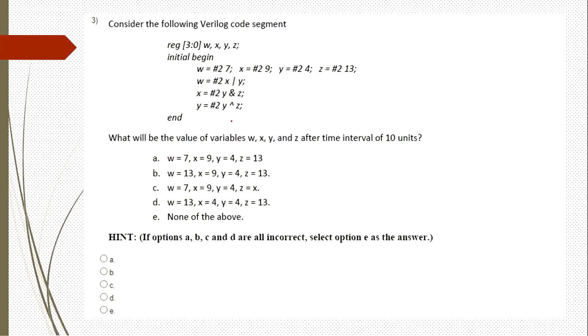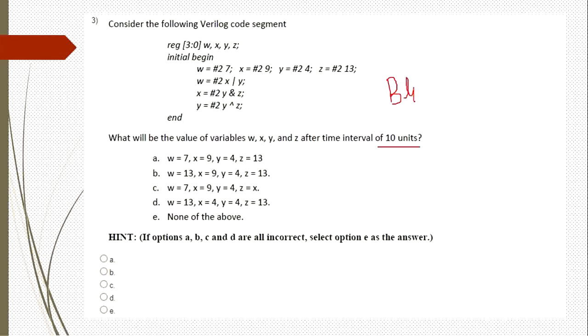In question 3, they have given a code. For this Verilog statement, we need to get the value of the variables w, x, y and z after a time interval of 10 time units. After 10 time units, we need to find the variable values for w, x, y, z. Here the assignment operator is again the blocking assignment operator.